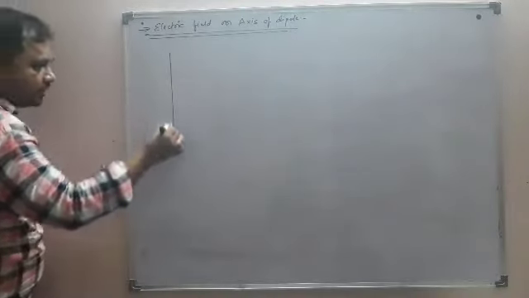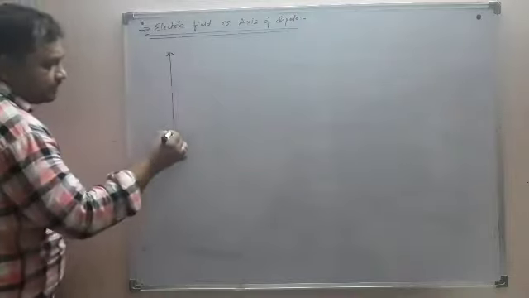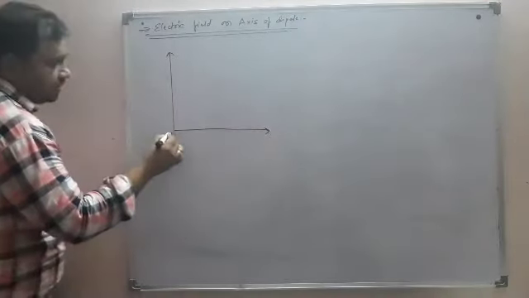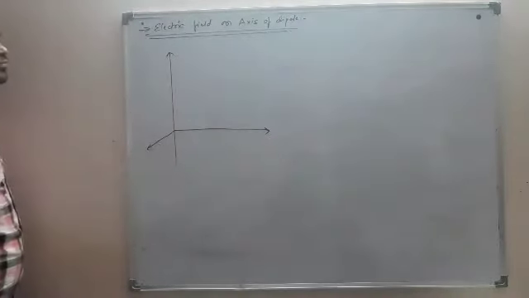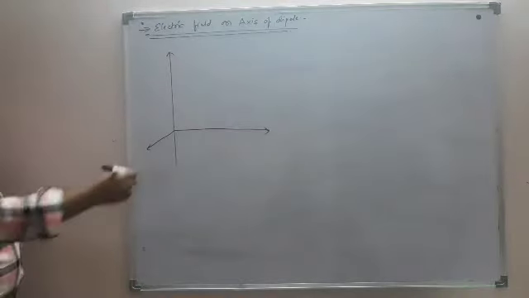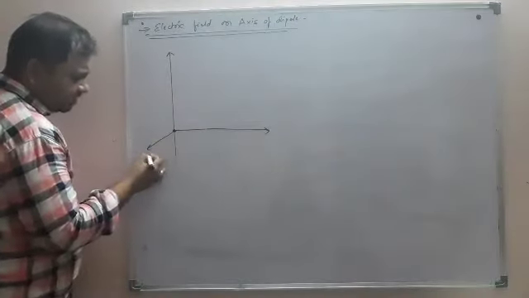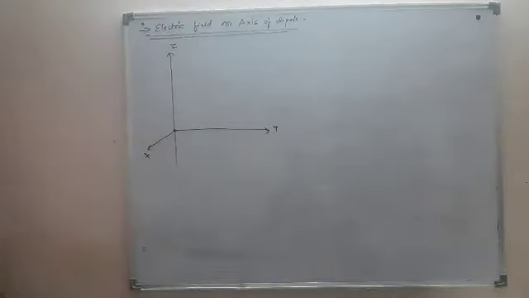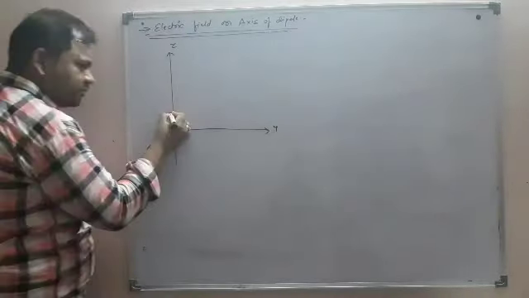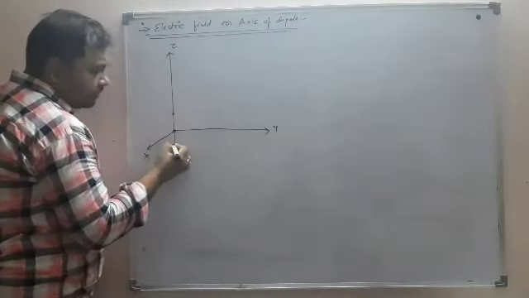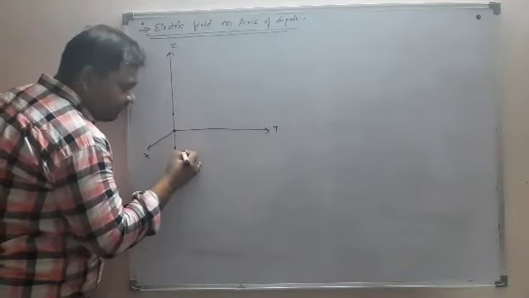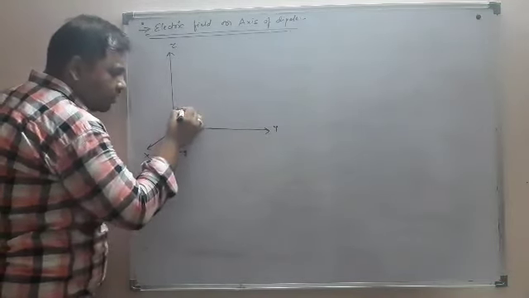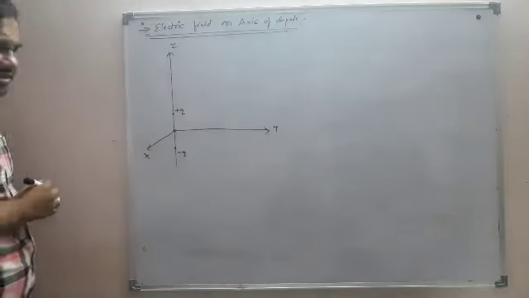Now, the first topic we will discuss is the electric field on the axis of dipole. This is three-dimensional space with x-axis, y-axis, and this one is the z-axis, and I have placed this small dipole along the z-axis.